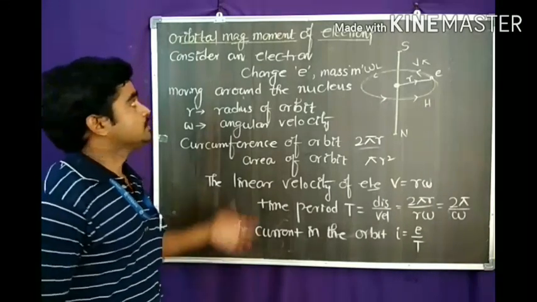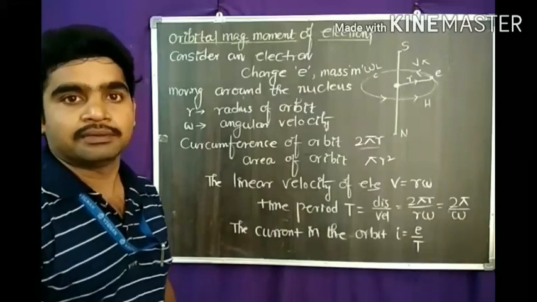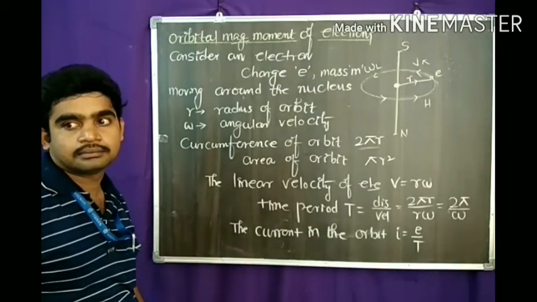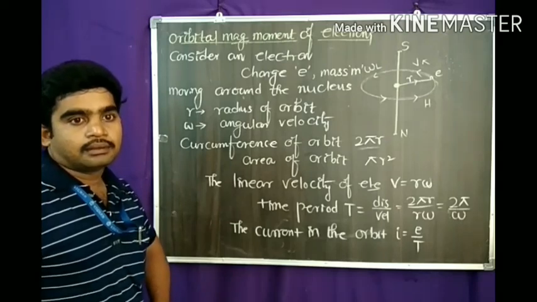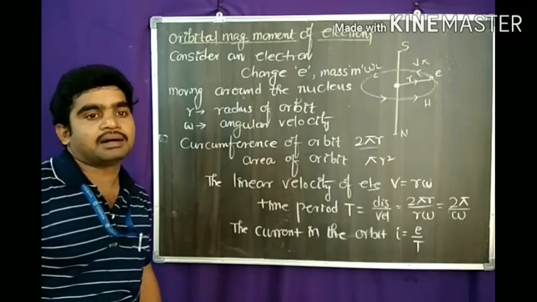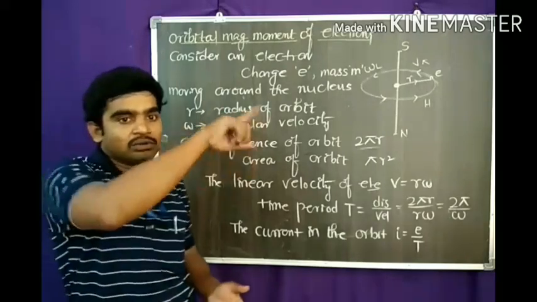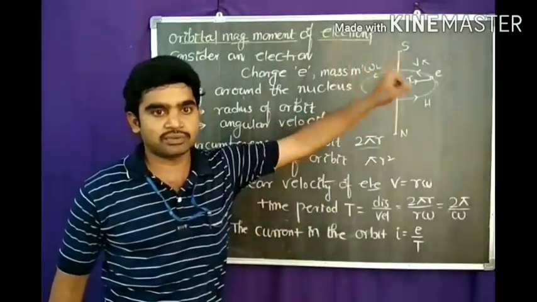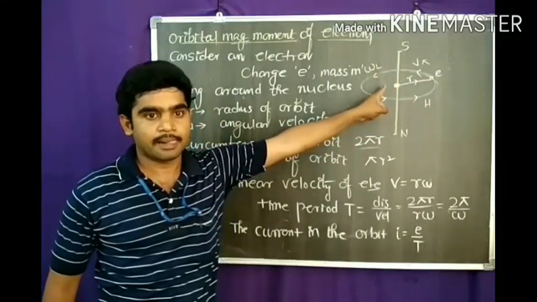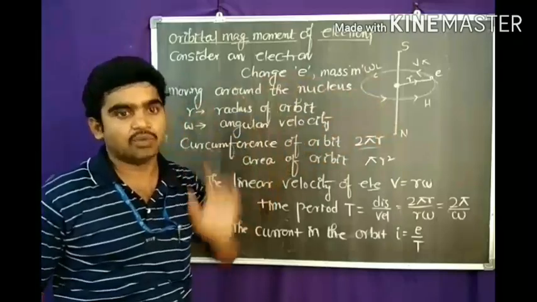Now we calculate the orbital magnetic momentum of the electrons. Consider an electron of charge e and mass m moving around the nucleus with radius r and angular velocity omega.